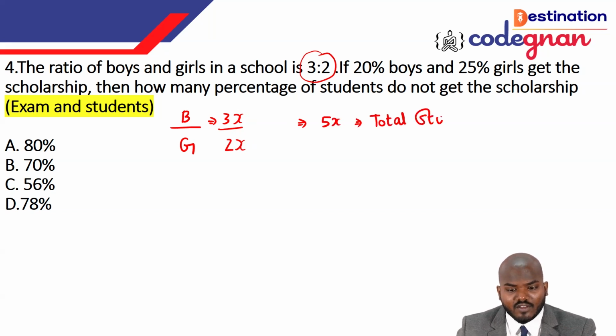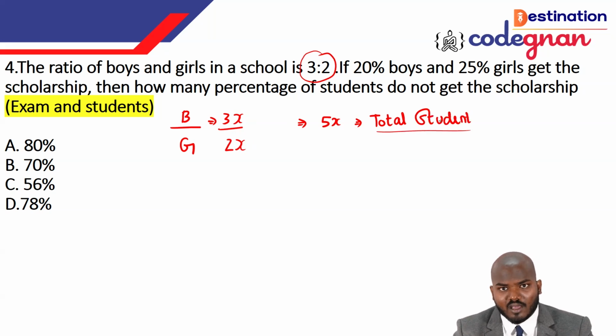Only if you're finding the value of x can you say it by number, or else you can't say it by number. It's still in the ratio of proportion only. Ratio is just showing who is the majority, or the comparisons. For that reason they have made it like this.